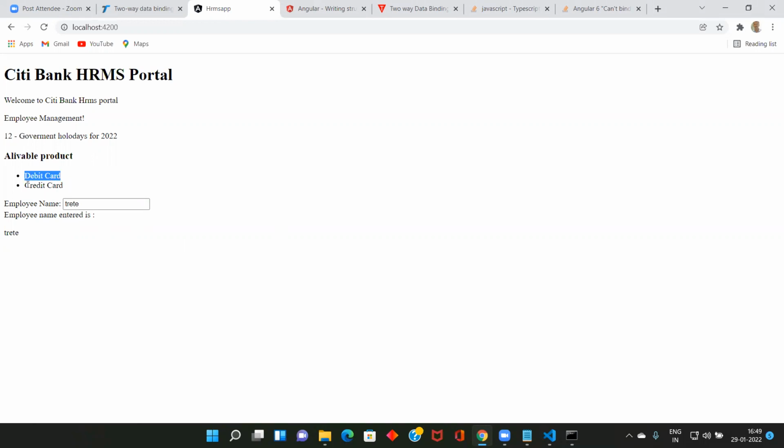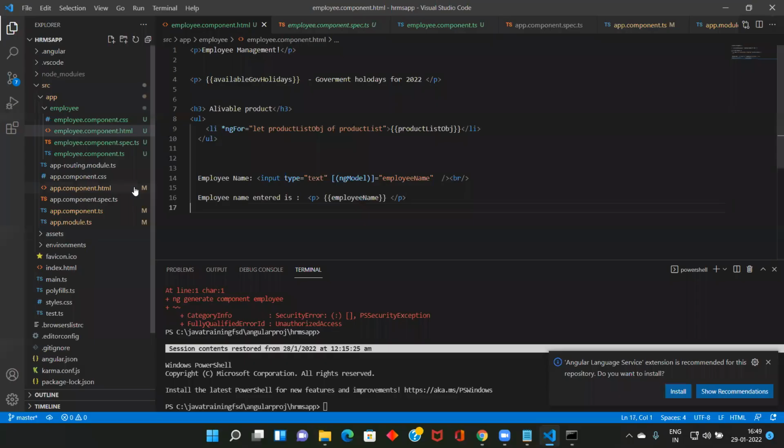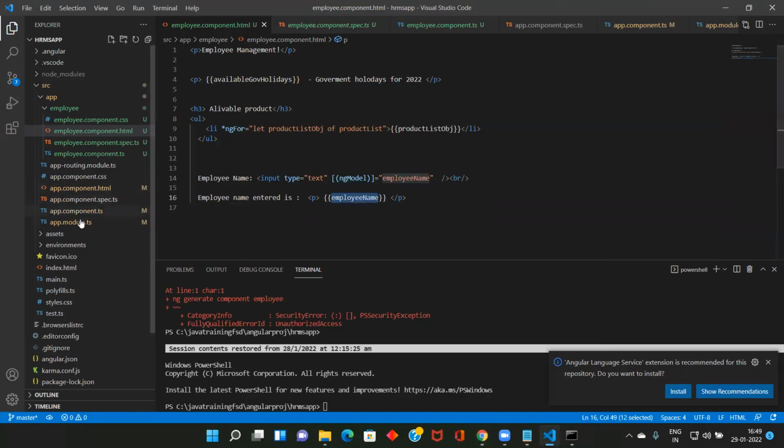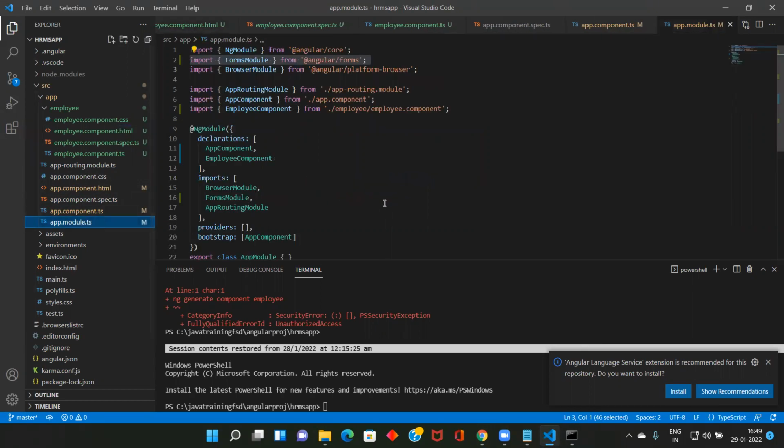Whereas this is one-way data binding. How will you make two-way data binding? By using ngModel. That's why when you type here, it goes to the class variable, to this variable. So again, this is one-way data binding. Whenever there is a change, it will display. So now you got an idea. What is the thing I did here? I didn't import it. That's why. So when I go to the module, I'm going to use the FormsModule, so I need to import this one. Then the problem is solved.